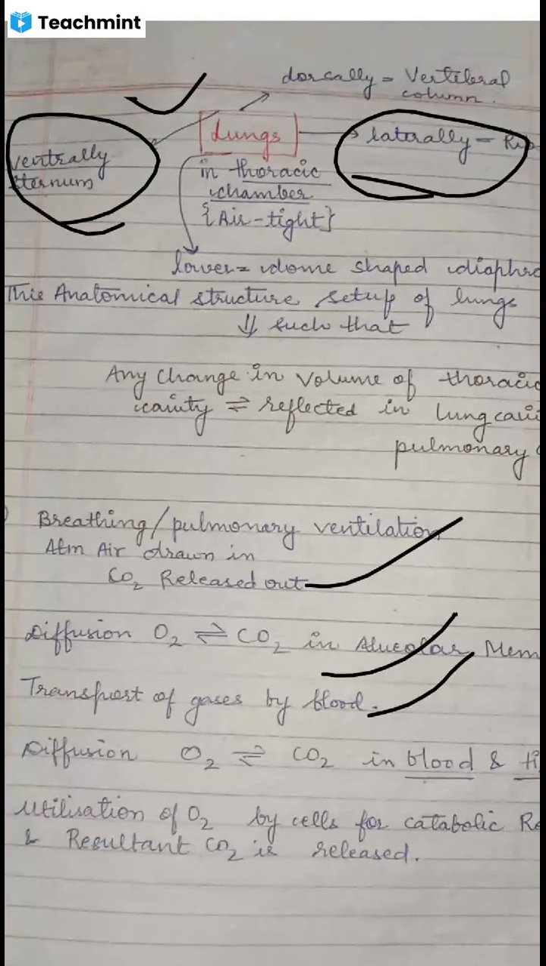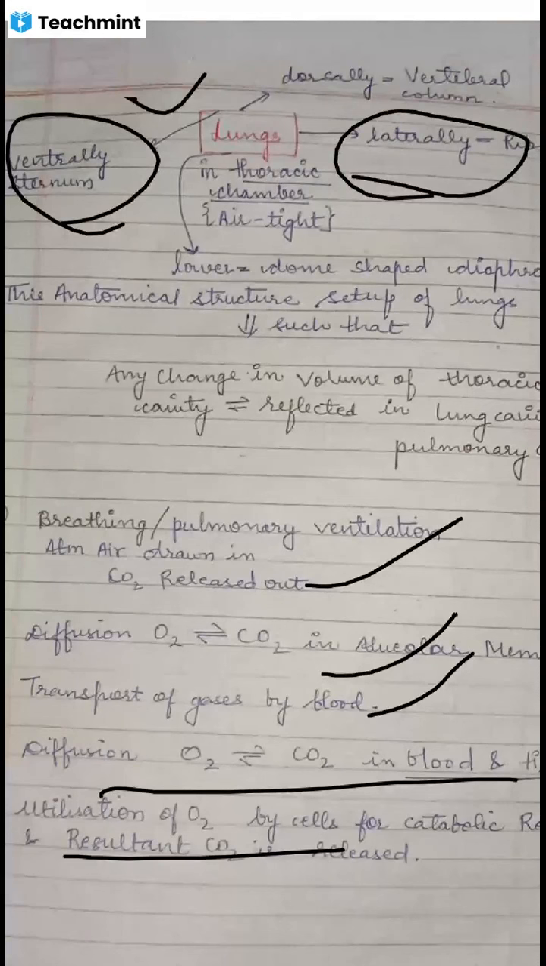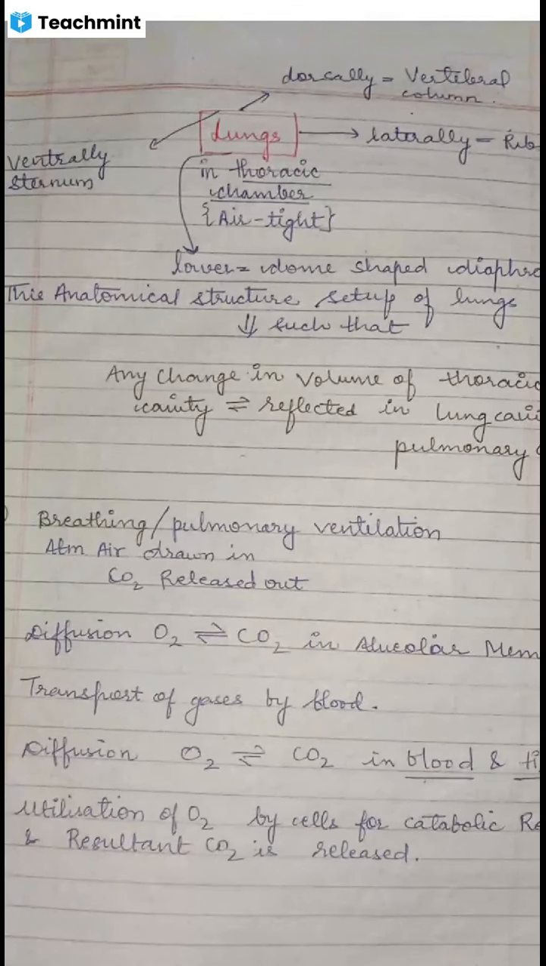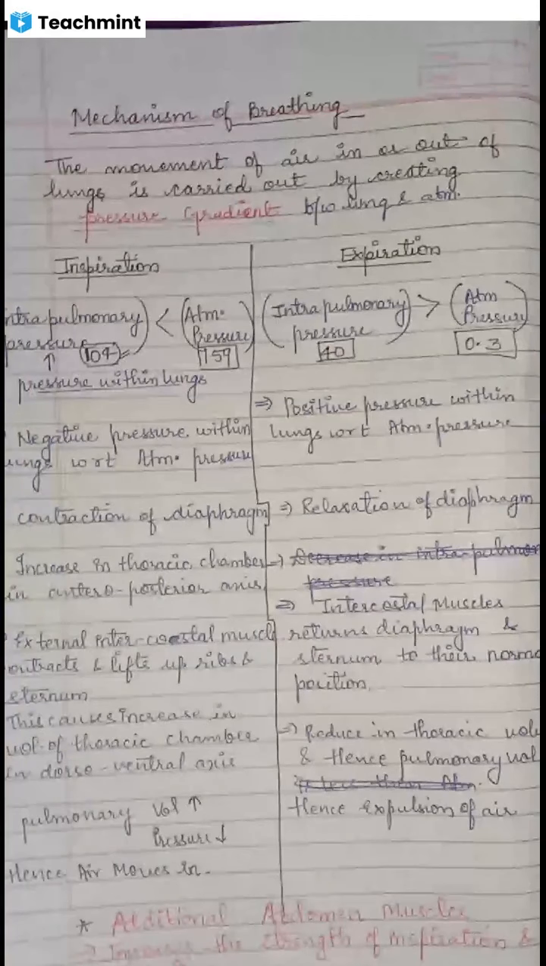Now, when it is transported, obviously from the blood it will move to the tissues. The O2 will move into the tissues and the CO2 will move out of the tissues. And then utilization of O2 by the cells for the catabolic reactions by which energy is released. So in this page we learned about the location of the lungs and the 5 steps of respiration that it involves. Next we have the mechanism of breathing.